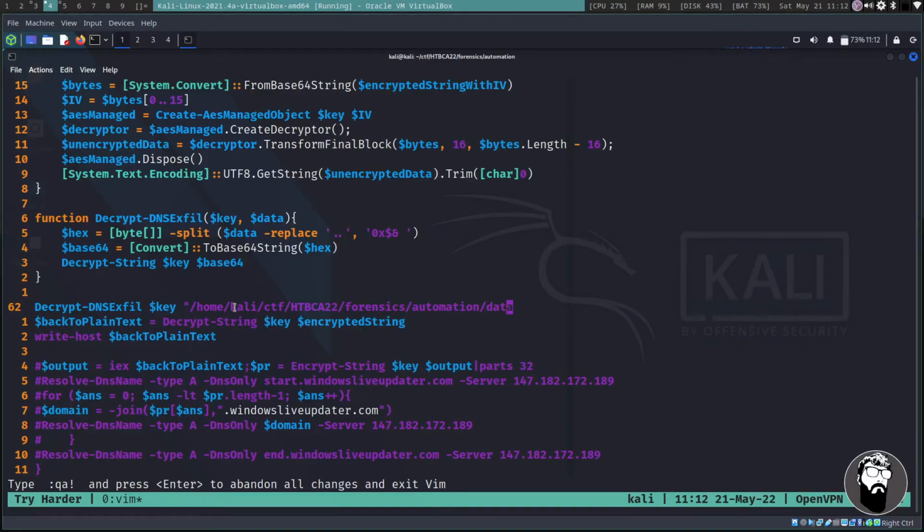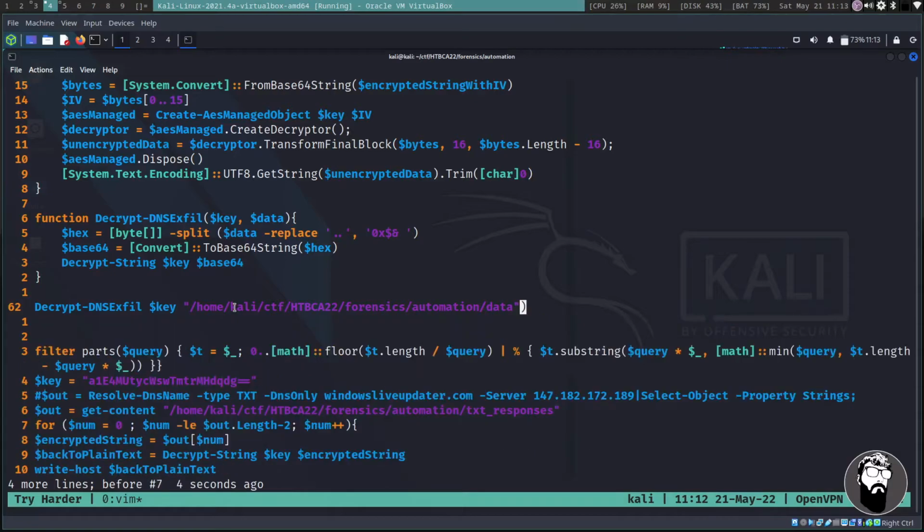Oh boy. If I remember that I'm in Vim and need to use the proper keys to do that. And we want to get the content. So we have to do get content on that file. So now we can actually do what we need to do.